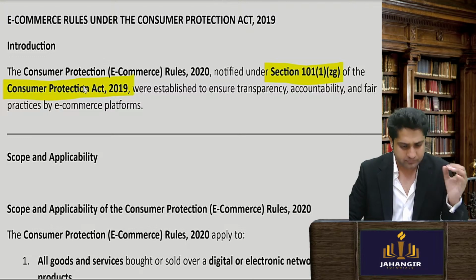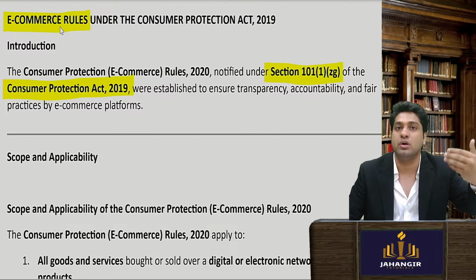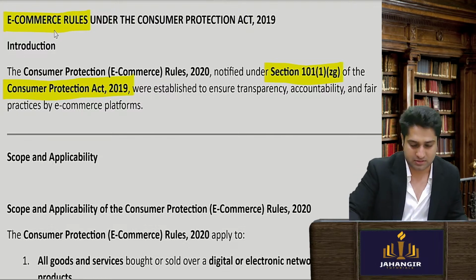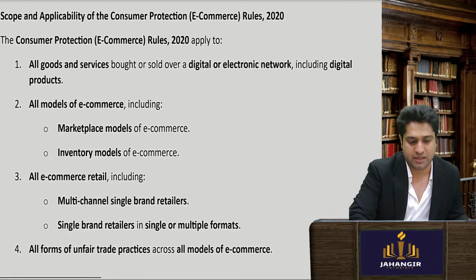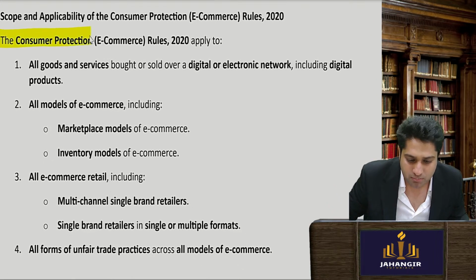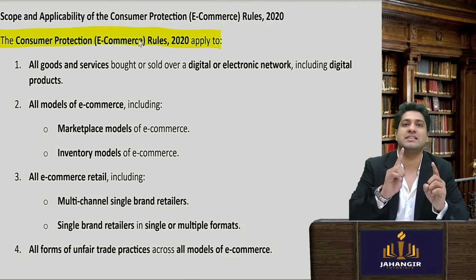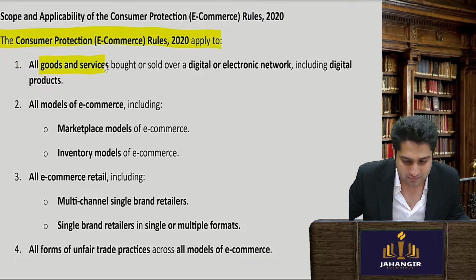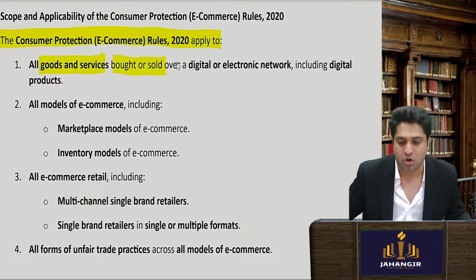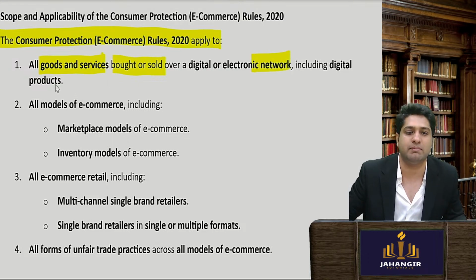It is about e-commerce, so e-commerce is sales through online methods. First, what do the rules cover? Simple little points. The Consumer Protection (E-Commerce) Rules 2020 cover whenever there is buying or selling of goods or services online, through an electronic network. Simple. Including buying digital products.